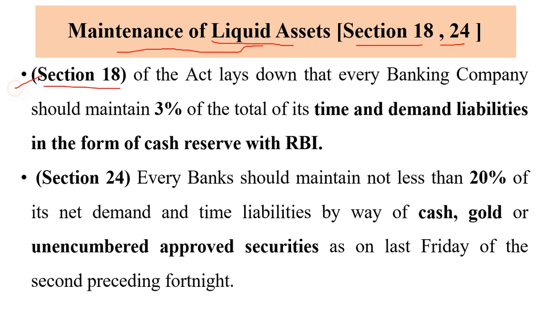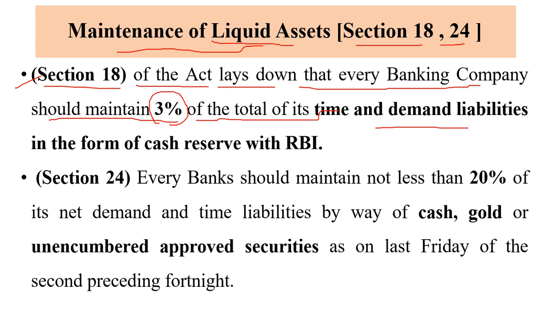Section 18 of the Act lays down that every banking company should maintain 3% of the total of its time and demand liabilities in the form of cash reserve with RBI.